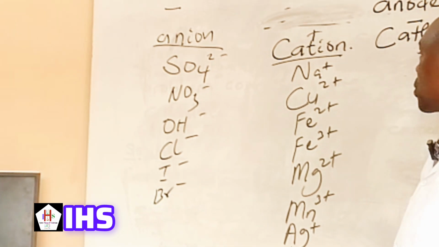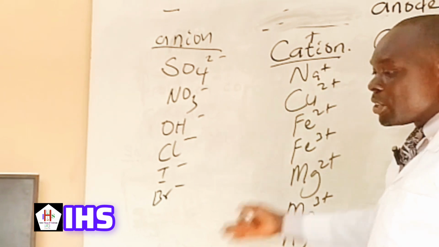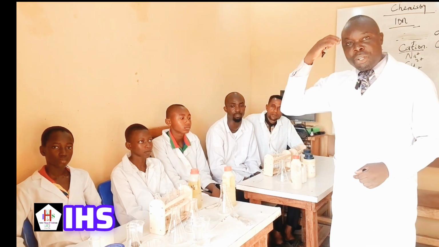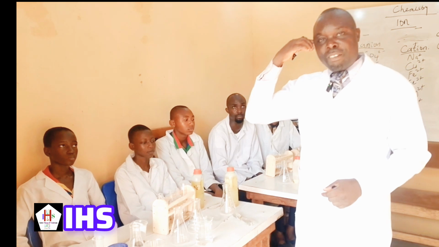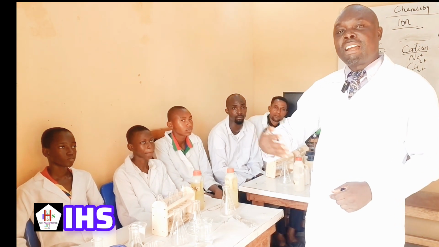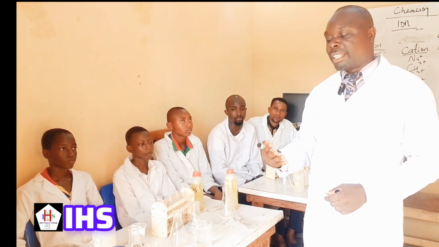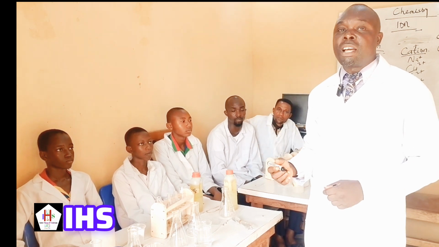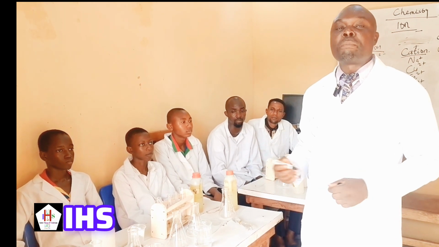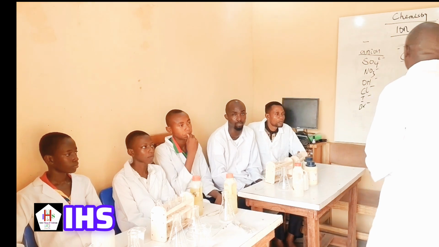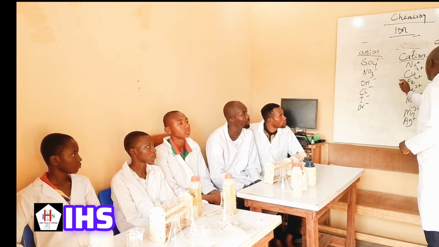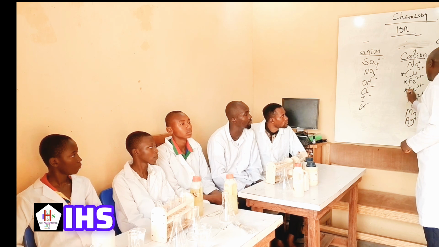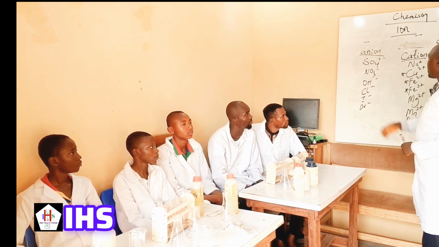Today, we are going to analyze the cations with my researchers here, for you to know how to analyze and find out the nature of ions in a sample. But today, categorically, we are going to work on copper ion, iron 2 ion, and iron 3 ion, so that next time we go back to other ions.